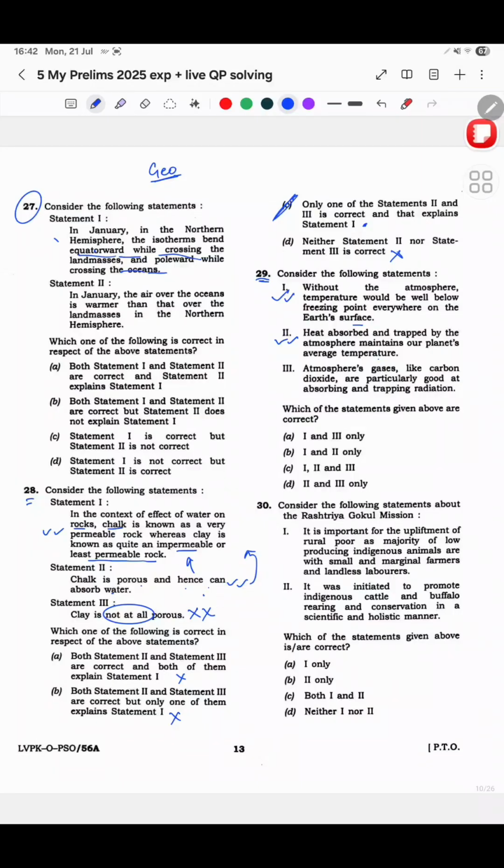And then atmosphere's gases like carbon dioxide are particularly good at absorbing and trapping radiation. Yes, this is also correct. Greenhouse. So option is C. That is what I chose.